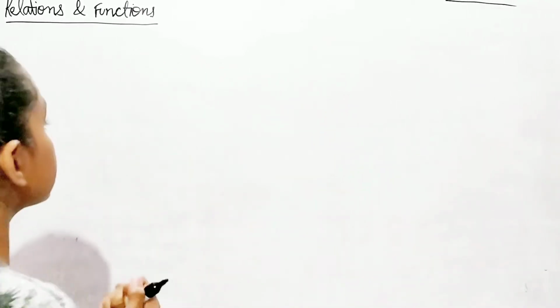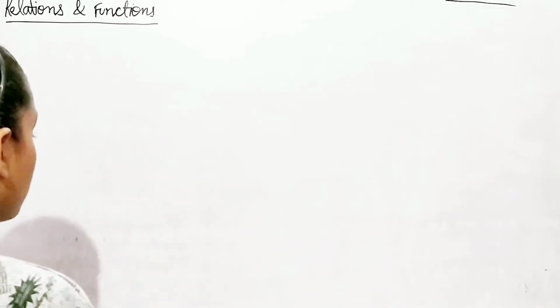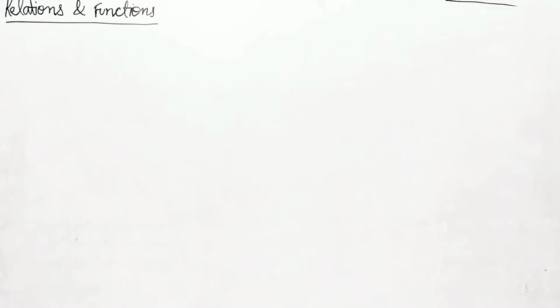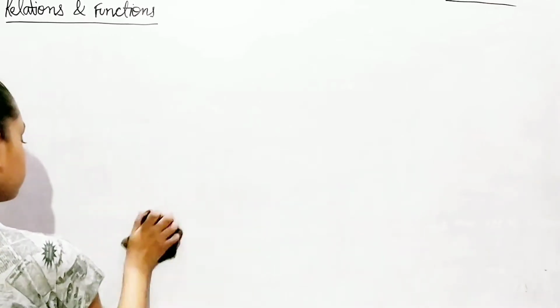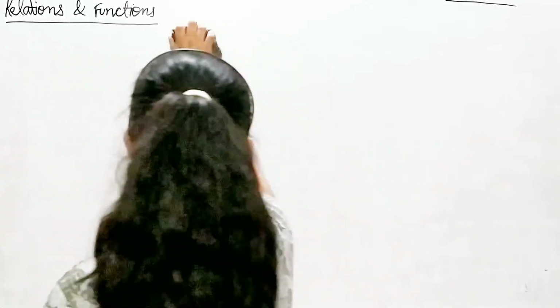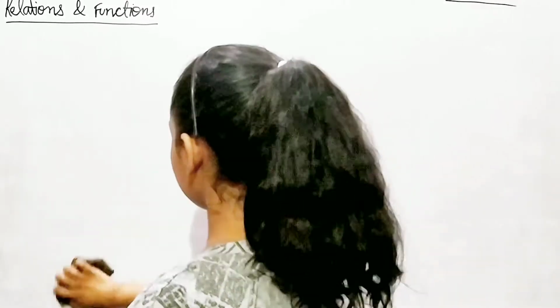Let me just write the heading. It is the Cartesian product of sets. First, I'm going to rub the board, then we'll continue. There are still some marks, never mind.